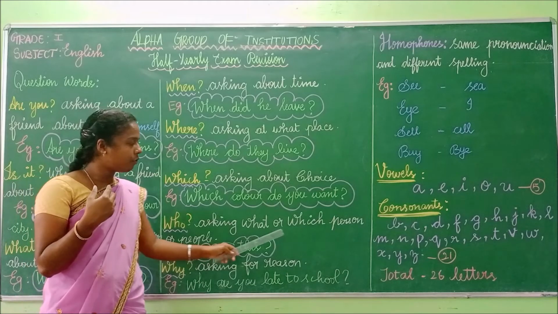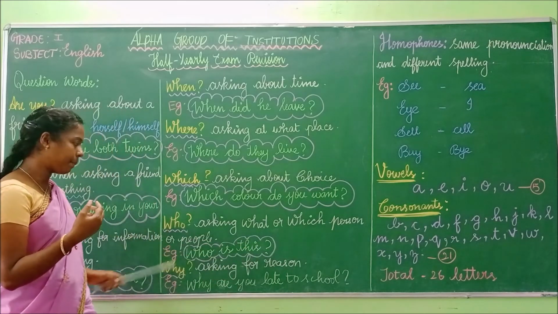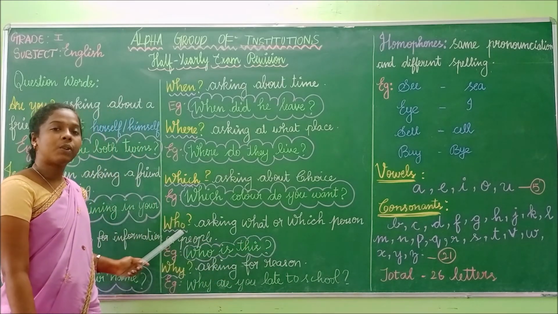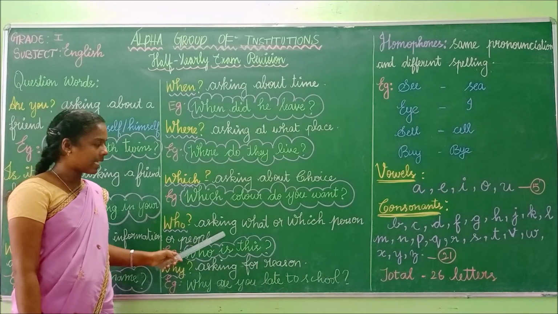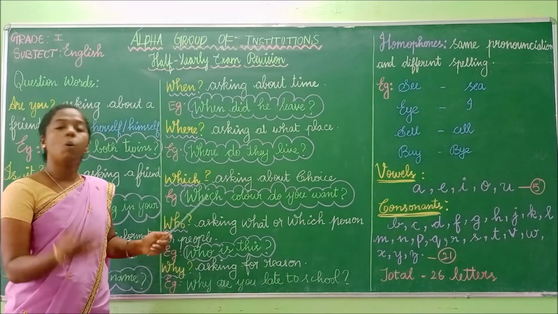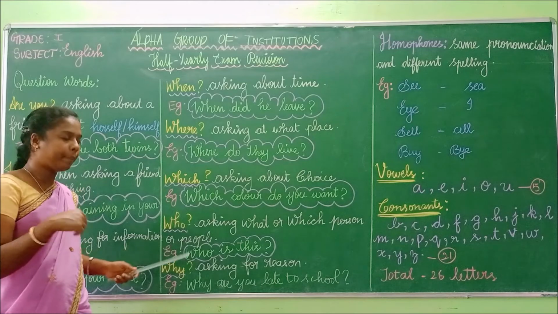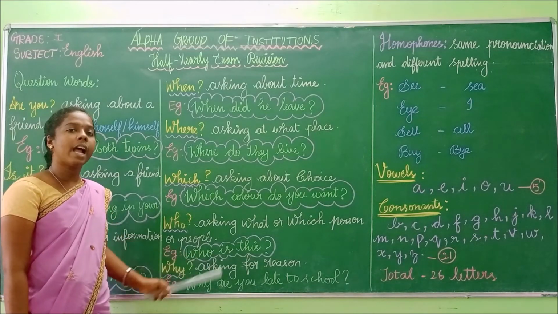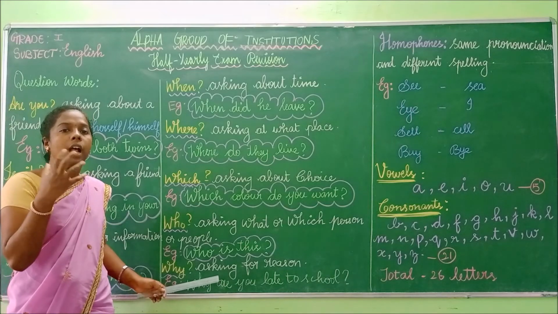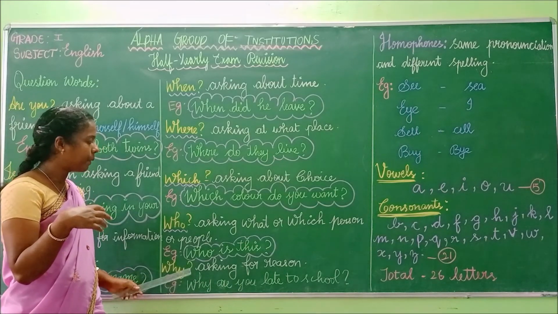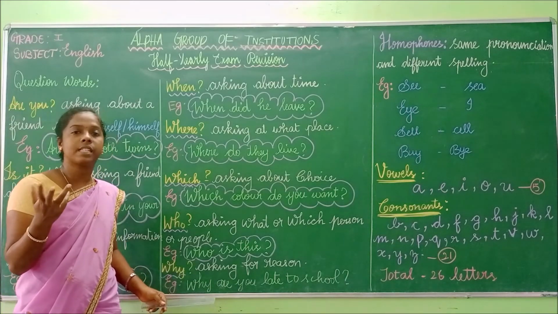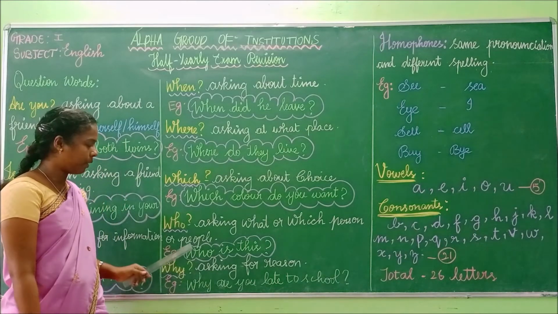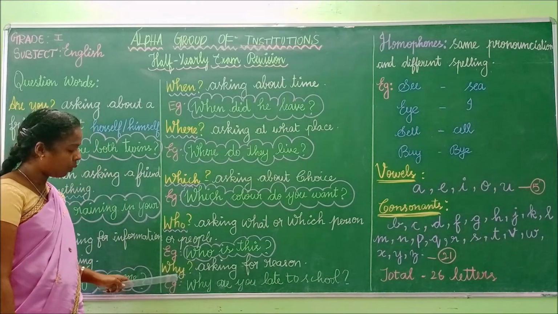Who? Asking what or which person or people. So we have to use the question word who for asking about what or which person or people. Look at the example. Who is this? Here I am asking about a person or people. So I have to use the question word who.